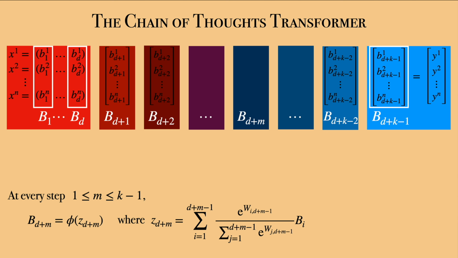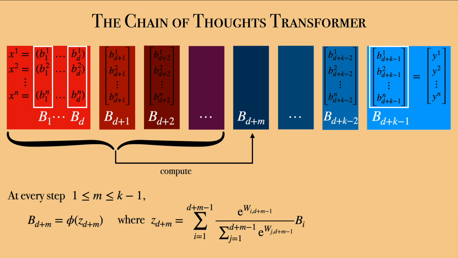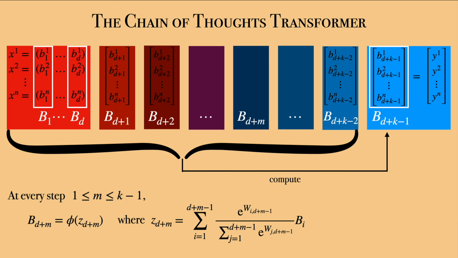Now, visually, it is interesting to see that each new vector bd+m depends on all the previous bi's from 1 to d+m-1, not only via the convex combination, but also via each of the coefficients within the sum. And therefore, the chain of thoughts transformer estimates y by the final output bd+k-1, whose many interconnections with all the previous bi's can capture the complex structure of the parity problem.